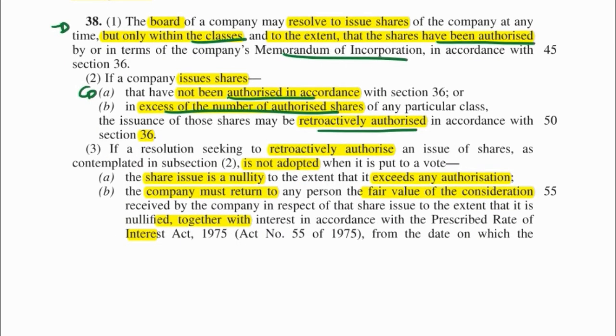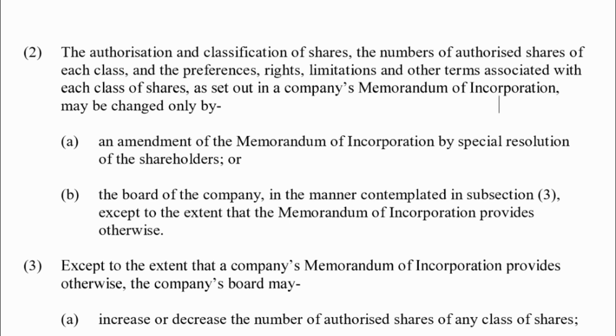How is it retrospectively authorized? In accordance with section 36, which is authorization for shares. And if we quickly go to 36, it is in paragraph 2, which deals with authorizing of shares can be changed only by amendments to the MOI via special resolution or by the board if the MOI allows for it.